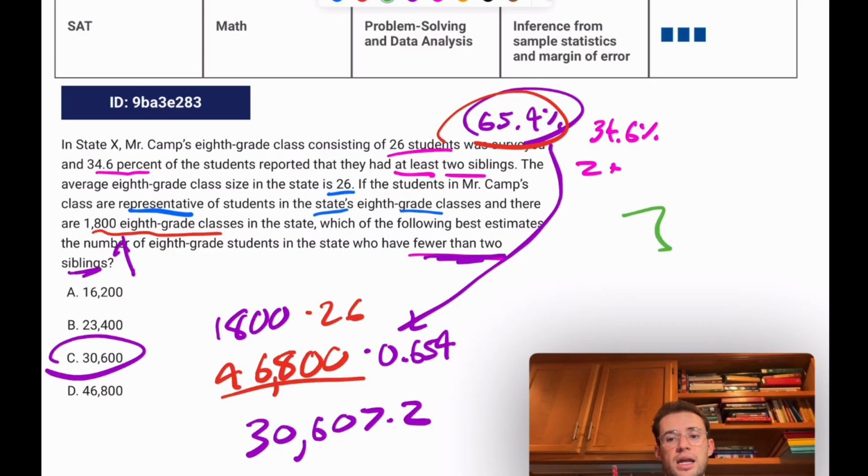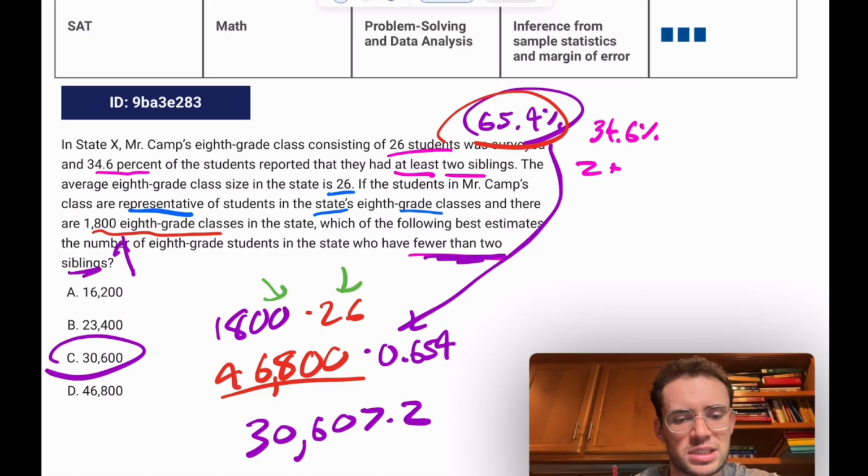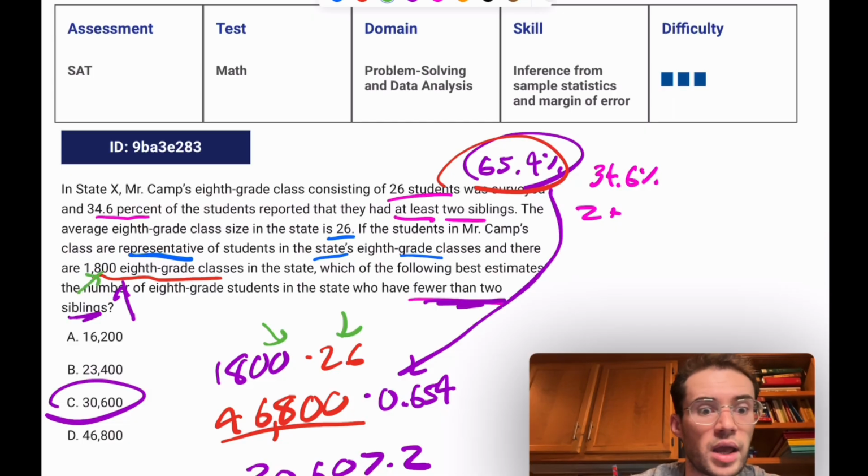Whereas if there were 3 candidates, right, then you'd have to add up all 3 to guarantee that you're getting up to 100%. And then this one, you had to figure out how many students there were by multiplying 1,800 times 26. So that was, I guess, the thing that made this hard versus medium. But that's not too involved. Just make sure that you're comfortable with doing that and that you wouldn't just rush and go, 1,800, 8th grade.